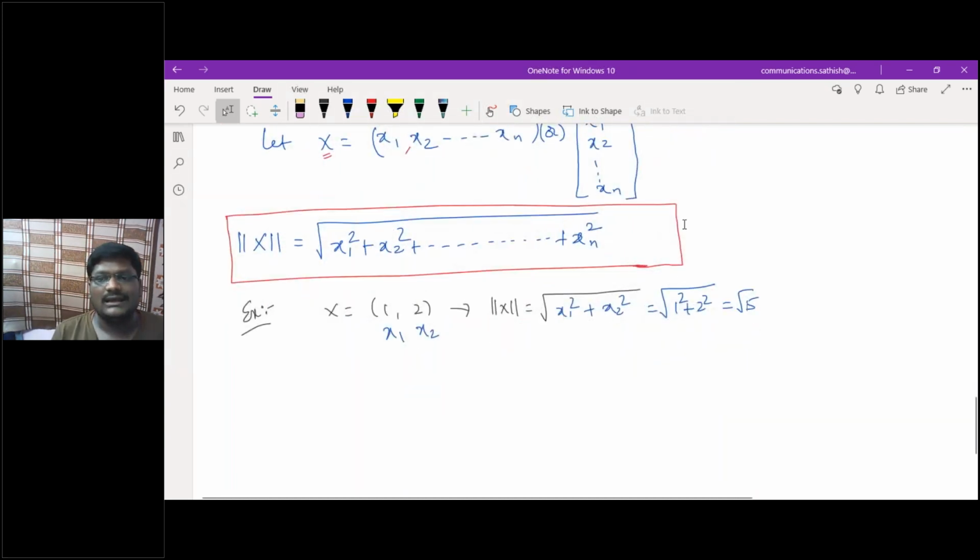Next one, the last definition: normalized vector.